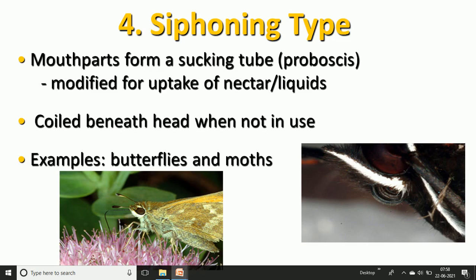In this, the siphoning mouth part is one of the modifications. A coiled tube develops beneath and is not used at the time of resting condition. We see the coil part here. An example is specifically Lepidopteran insects like the butterfly and the moth.